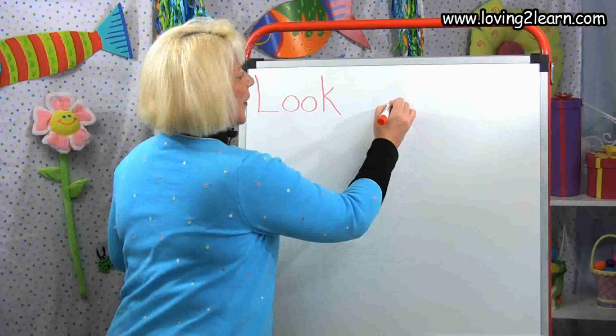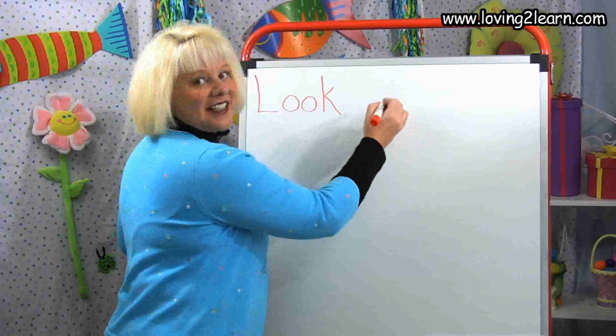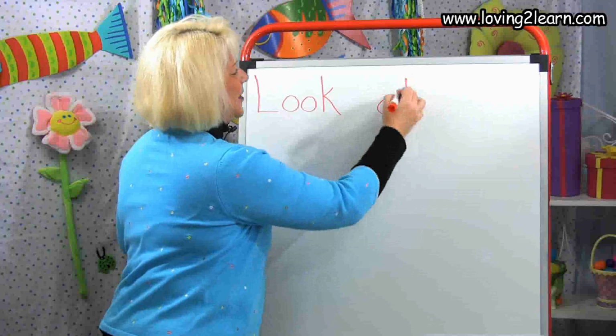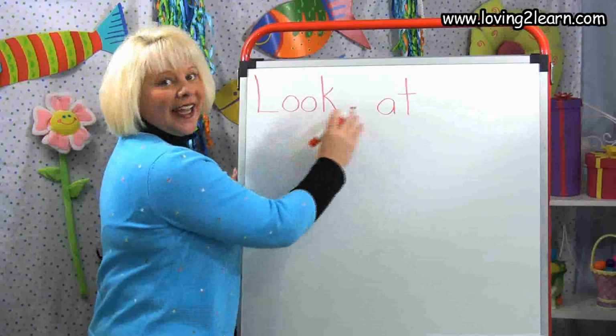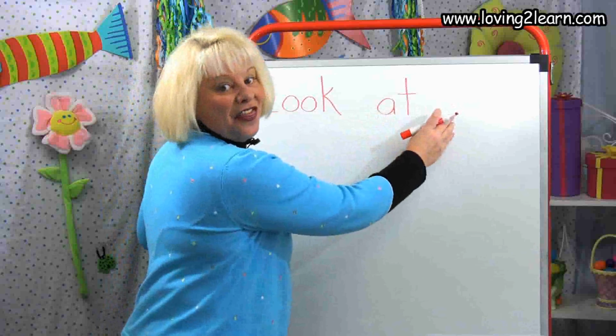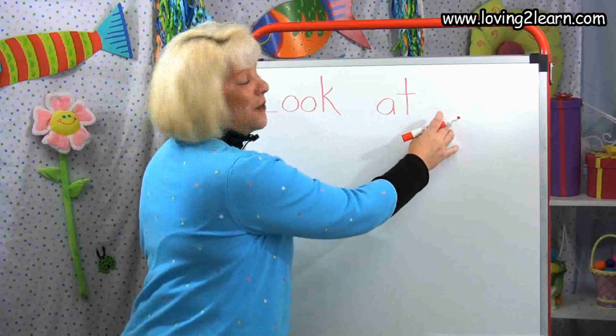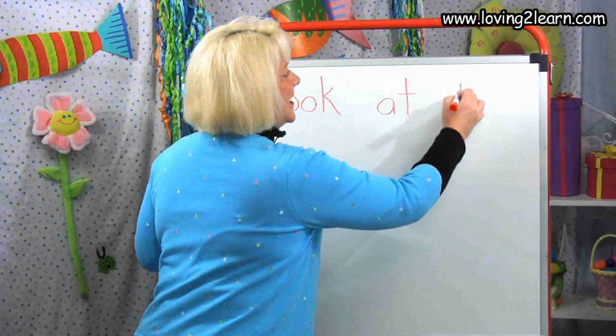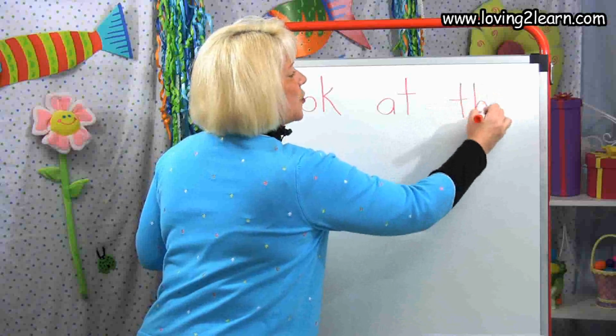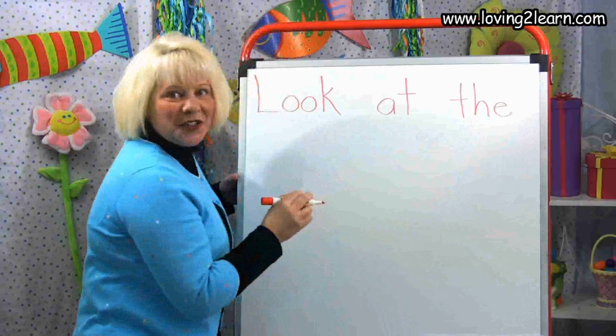I hear that A too. At. And then that T. Straight line down, cross in the middle. Look at the. There's a sight word we just have to know, so let's write that. T-H-E. Read the sentence with me.